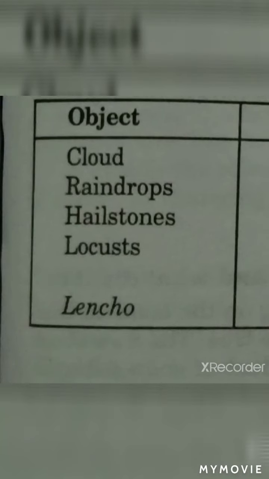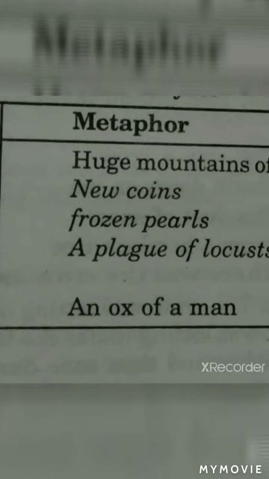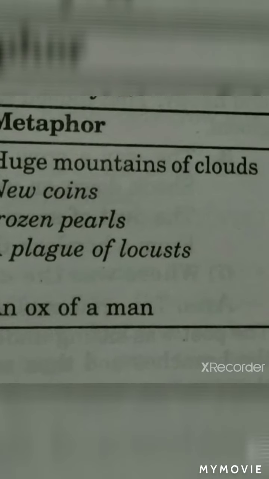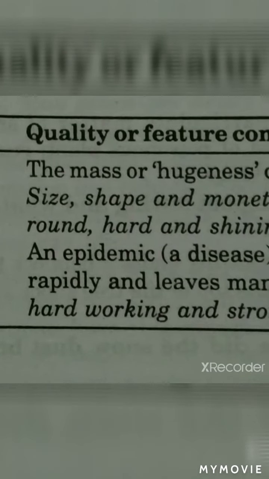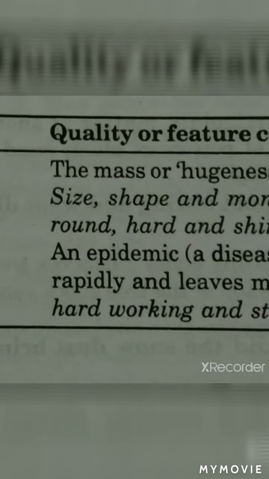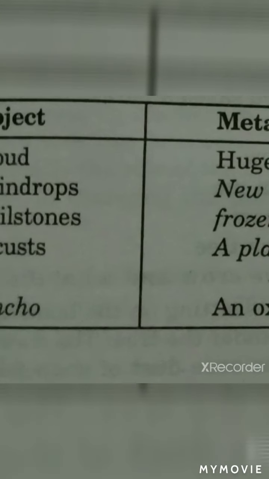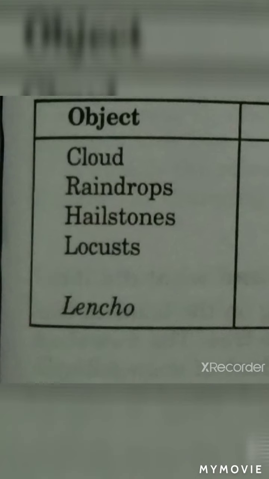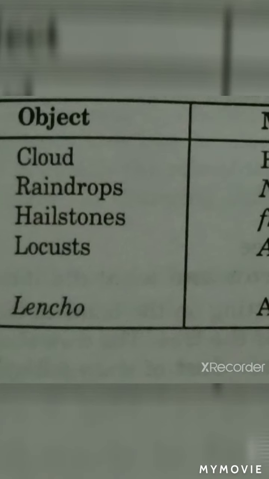And the last one, the object is Lencho, and the metaphor is an ox of a man, and the quality or feature compared is hardworking and strong as an ox. That's about metaphor. So I hope you understood what is a metaphor and the metaphors used in the lesson A Letter to God. So all of you write this in your textbook.